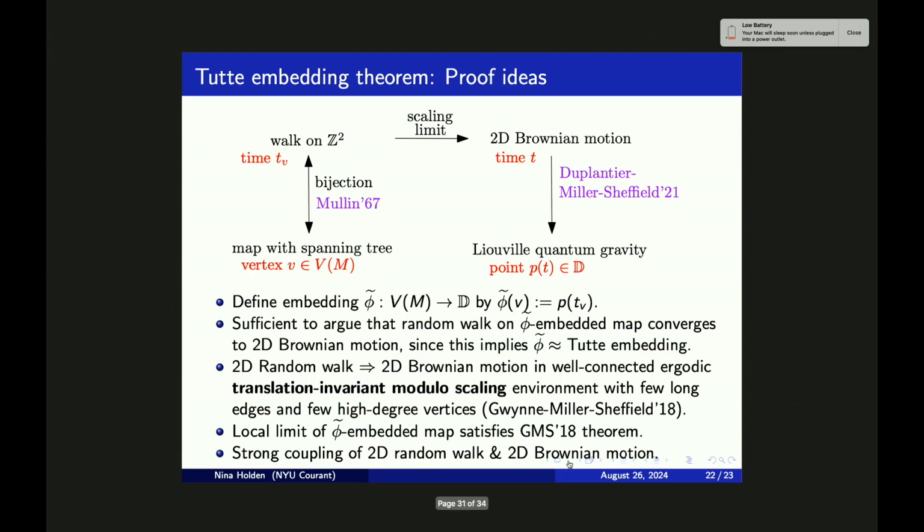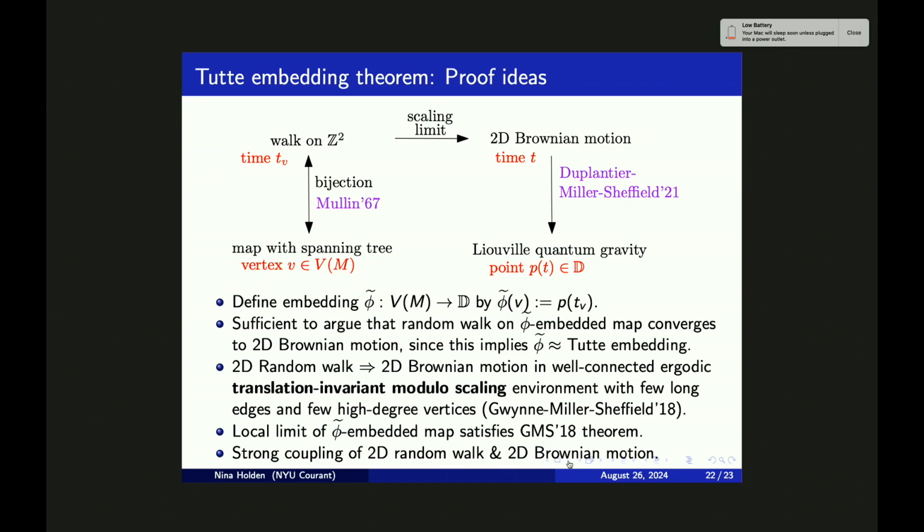Suppose now that we consider our random walk on Z2 coupled with a 2D Brownian motion. This gives us a natural embedding of the planar map, which I denote by phi tilde, defined by the formula in the first bullet point.